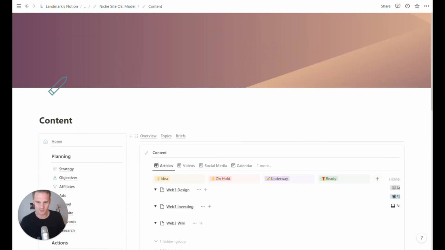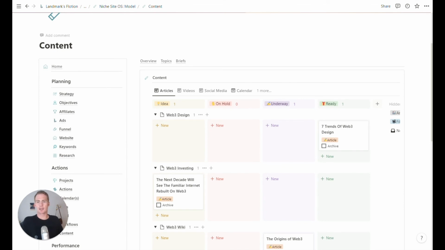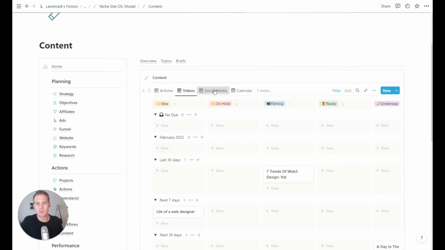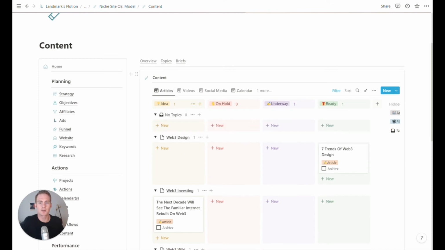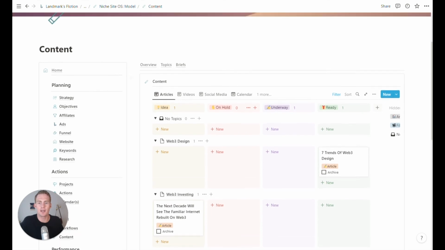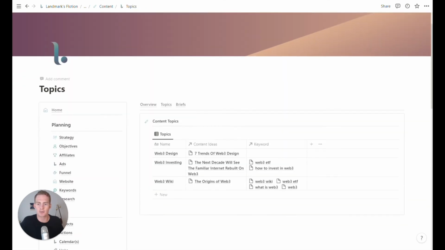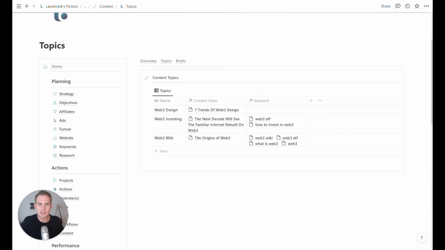And then we have our content section. This is where we can plan, in the sense of adding new content ideas across various media types. So articles, we have a videos view, we have a social media view, and then we have another instance of our calendar. This is where we can keep track of the status of various content pieces that are underway. We also have a section to list and keep track of our parent topics.